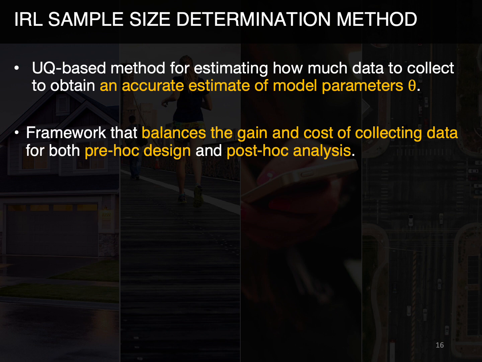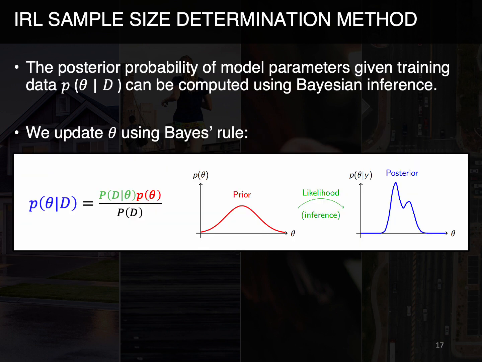The main insight behind our method is that the probability of model parameters given training data can be updated from the prior P of theta to the posterior P of theta given D through Bayesian inference.